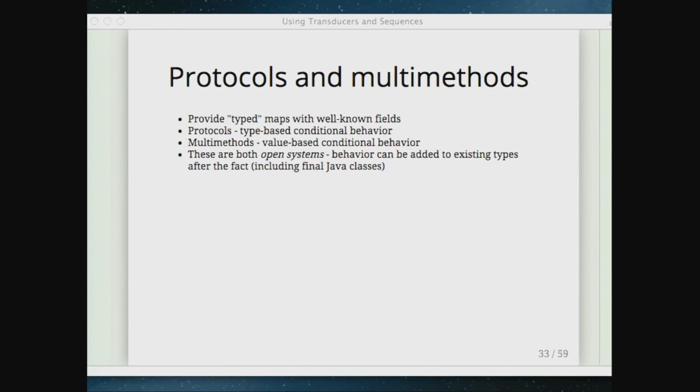The key thing here, though, that I wanted to say is that these are both open systems. The behavior of both is open to extension to types added after the fact. So I can come along later and extend protocols or multi-methods to new types that didn't exist before. And that includes protocols being extended to final Java classes. So I can add new behavior to, for example, string.